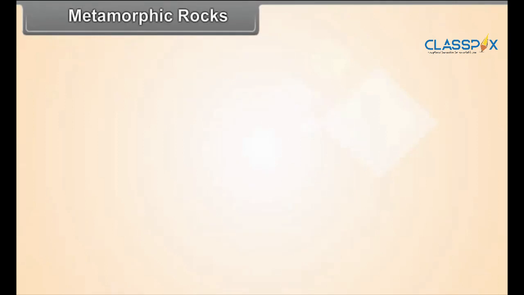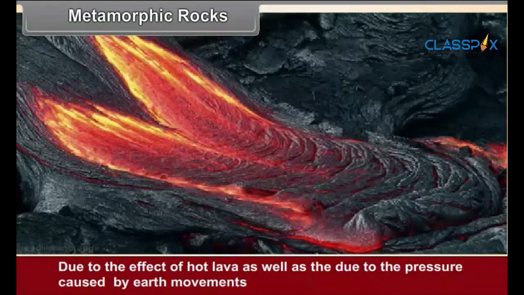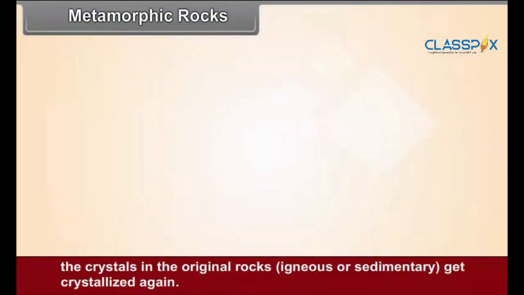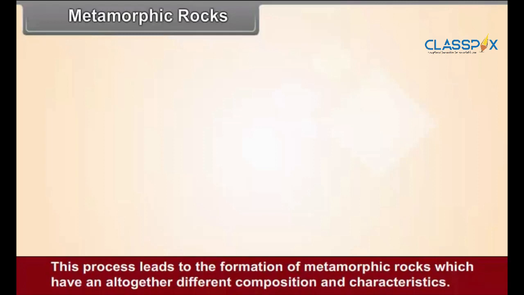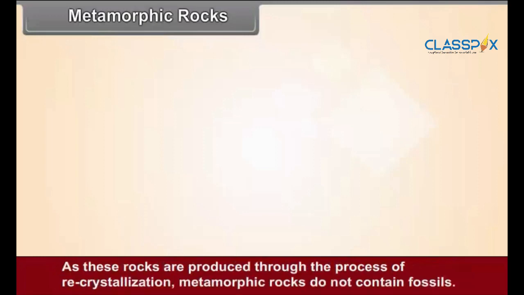Metamorphic rocks. Due to the effect of hot lava as well as due to the pressure caused by earth movements, the crystals in the original rocks, igneous or sedimentary, get crystallized again. This process leads to the formation of metamorphic rocks, which have an altogether different composition and characteristics. The shape and size of the crystals and the color of rock changes. As these rocks are produced through the process of recrystallization, metamorphic rocks do not contain fossils.